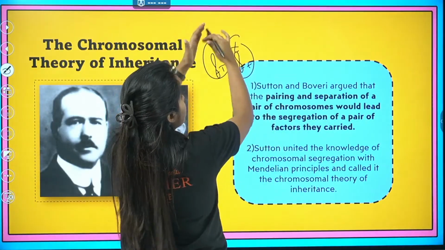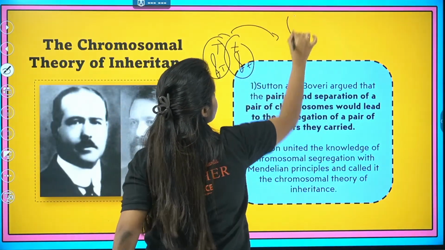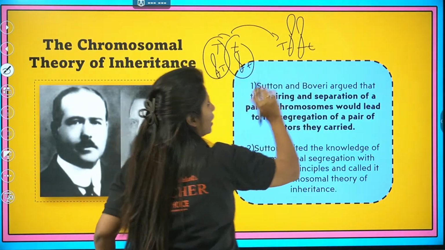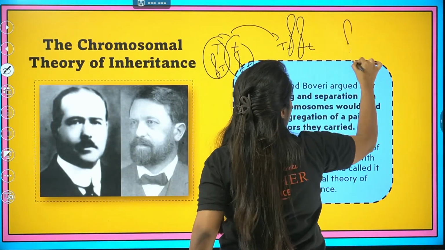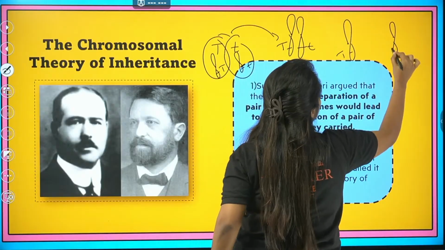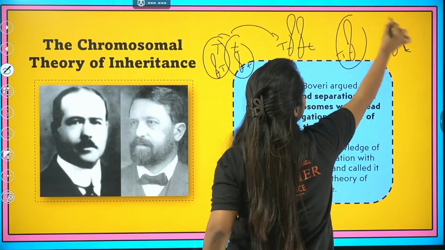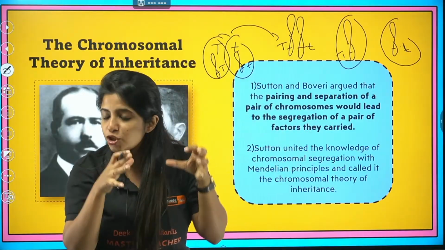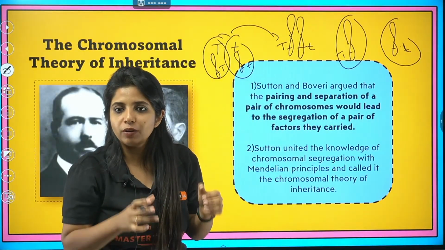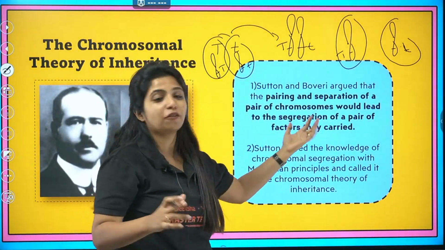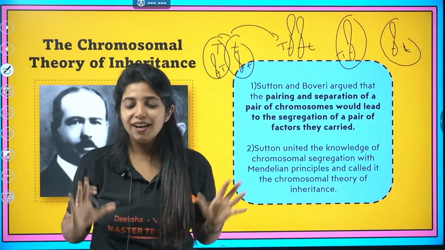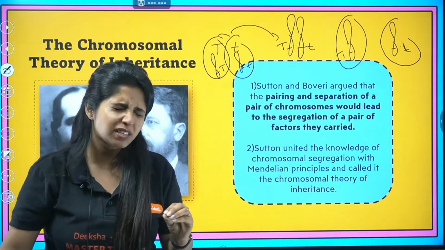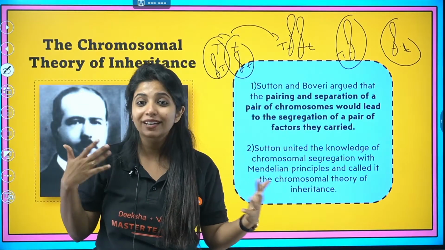When I say that they are fusing, basically I mean that the chromosomes are fusing together. When I say they are going to separate, I mean the chromosomes are going to separate from each other. So pairing and segregation of a pair of chromosomes is going to work parallel with the segregation of the pair of factors that they carried. This was the chromosomal theory of inheritance, and for this, obviously, they had to use a lot of brain around it.